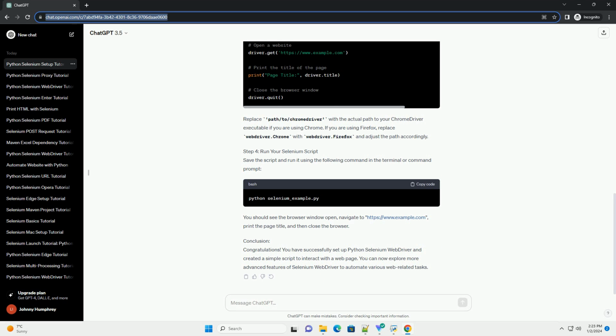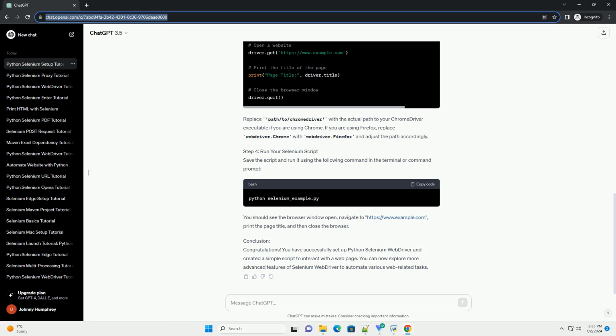Step 3. Write your first Selenium script. Create a new Python script, for example selenium_example.py, in your chosen code editor and add the following code. Replace path/to/chromedriver with the actual path to your chromedriver executable if you are using Chrome. If you are using Firefox, replace webdriver.chrome with webdriver.firefox and adjust the path accordingly.